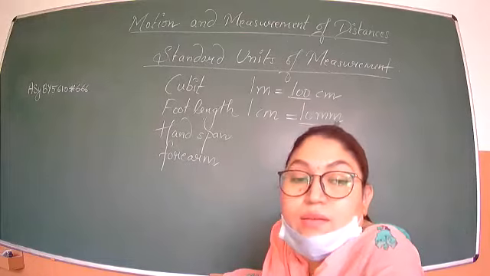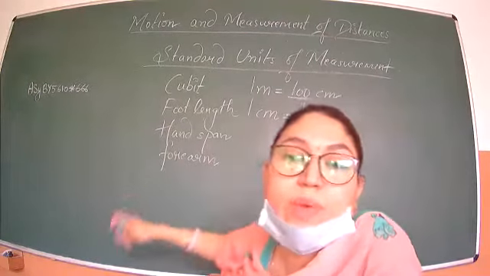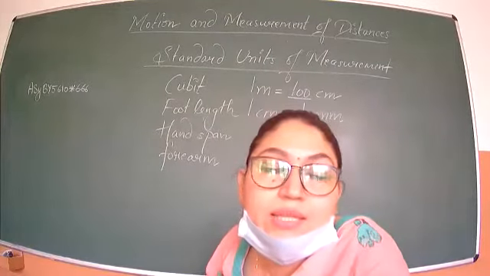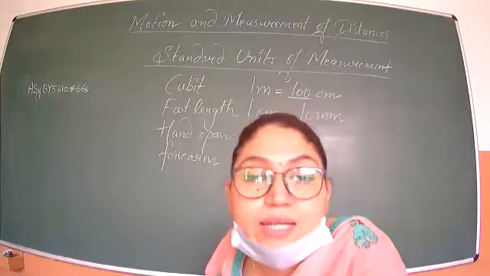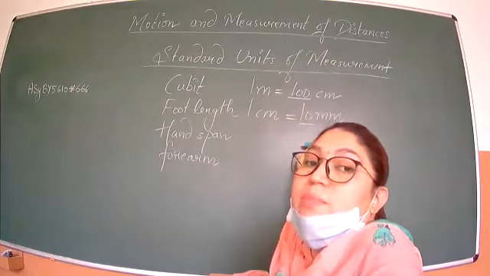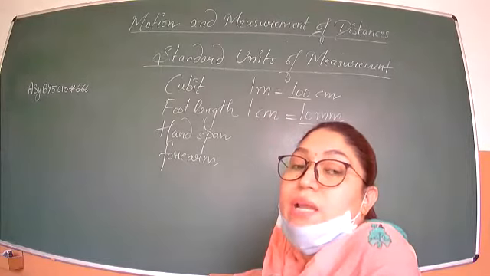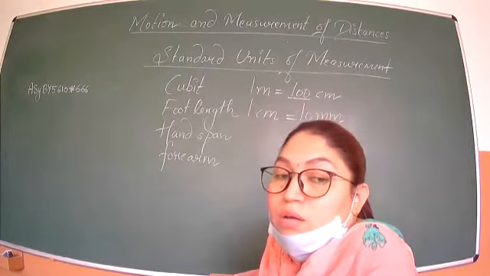Millilitre is used for measuring liquid. Liter is used to measure liquid. When we take milk or water, that is in liters. But here we are measuring length, so length is in meters. So 1 centimeter is equal to 10 millimeters. This you have to remember.